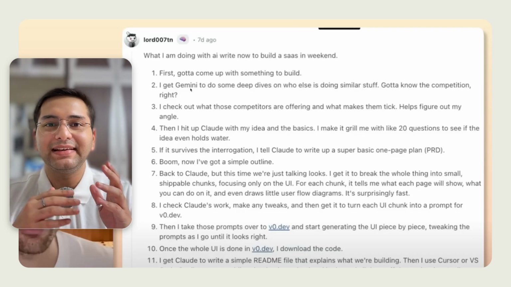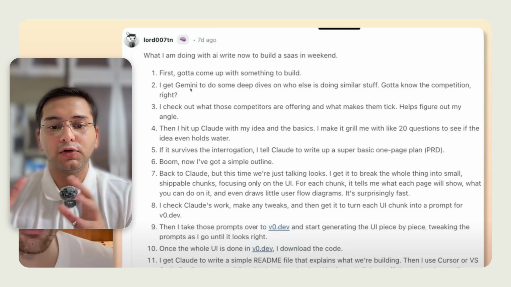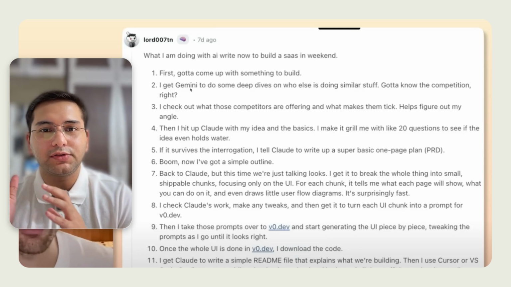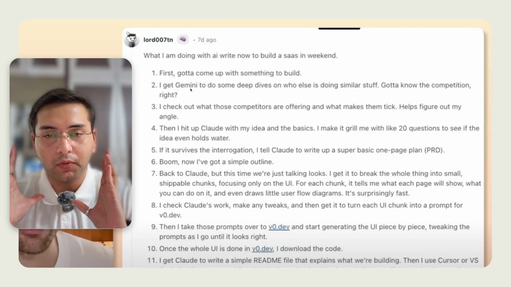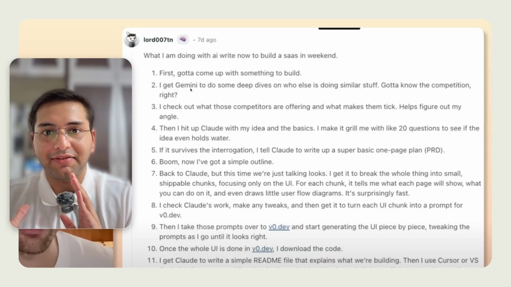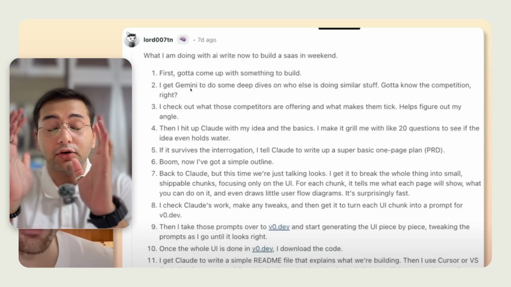A PRD is basically a project requirements document. It gives a summary of what the project is, the goals of the project, the target audience. It also gets into details about the features and the tech stack. Basically, this PRD document is what we're going to use once we have done our idea validation, and we're going to take it and move on to the next phase, which is starting to build out the actual idea. Now, for you guys, I have actually created accounts with all these 4 tools. I am also going to use different sets of tools across the entire 30 days. For idea validation, I might find that perhaps Perplexity does a really good job.